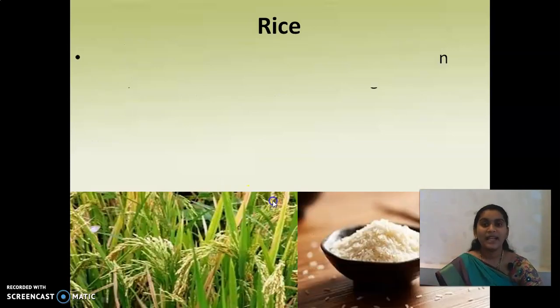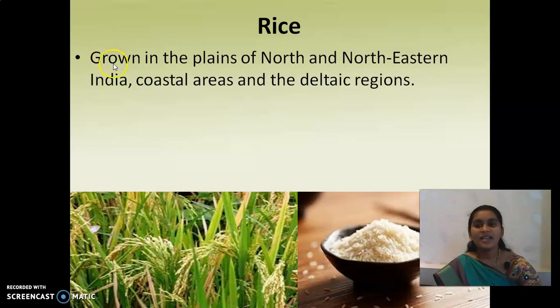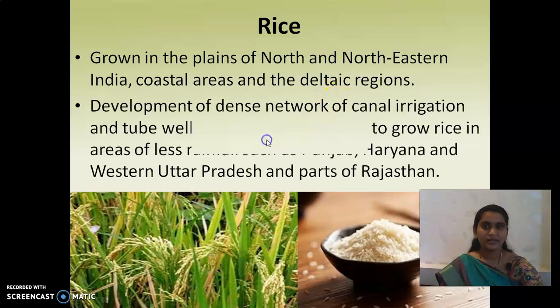Okay, and the next one is rice grown in the plains of north and northeastern India, coastal areas and deltaic regions. So which are the parts where we can see that rice, the paddy, is being grown? That is the plains of north and northeastern India. In the northeastern places we can see it, and even the coastal areas and the deltaic regions.